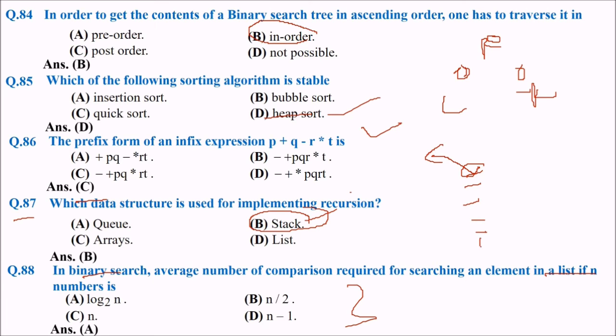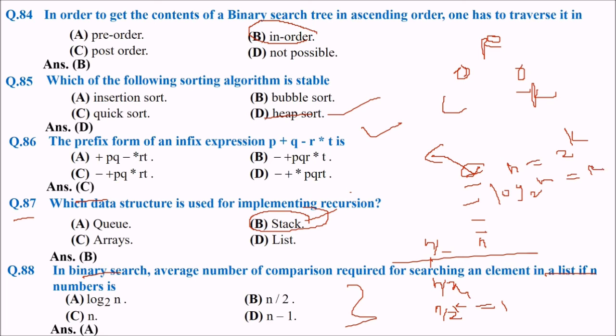Why? You have n elements first, you divide them into n by 2, then you divide into n by 4. So till the time you divide, it will be n by 2 to the power k. At what point will you stop? When it becomes 1. So n equals 2 to the power k, take log base 2, log n equals k. So what will be the number of comparisons? Log n.